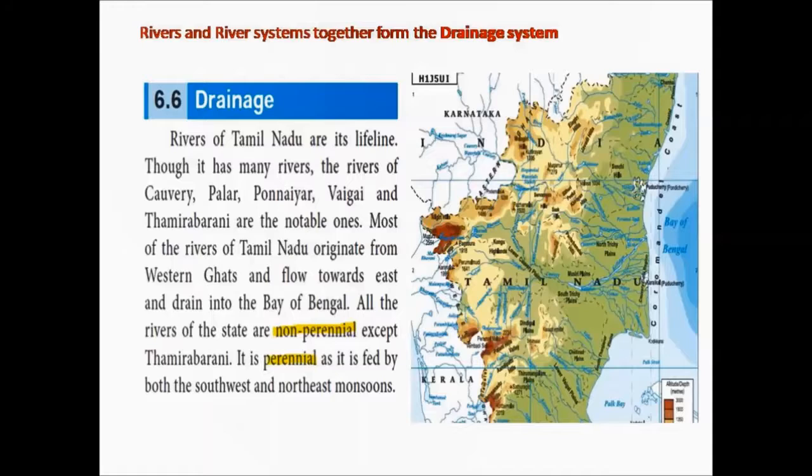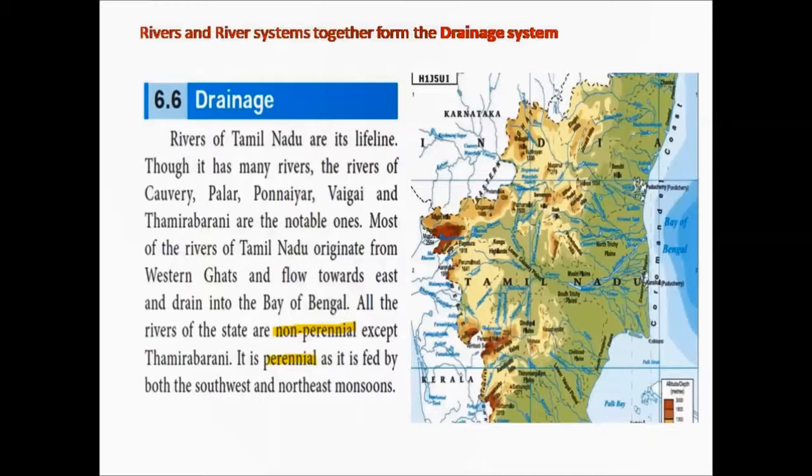Since the study about the river system is an important topic, I would like to explain the topic line by line to you. So students, you also keep the book by your side. Move to page 91. That is the physical map of Tamil Nadu. Follow the class. Identify the rivers and places in your map so that you can understand the lesson better.